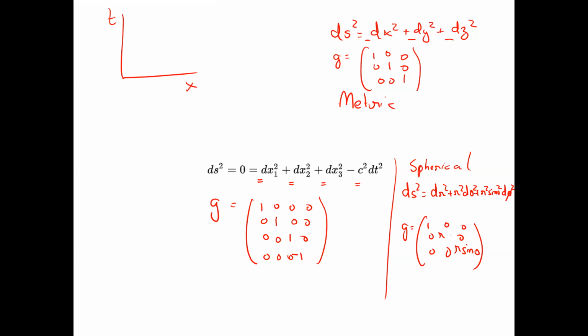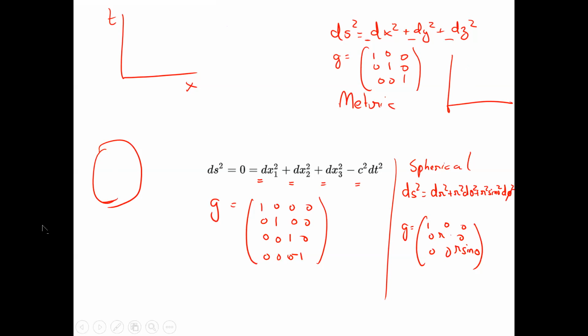A sphere has a positive curvature, but Cartesian coordinates do not have any curvature; we say it's a flat space, right?